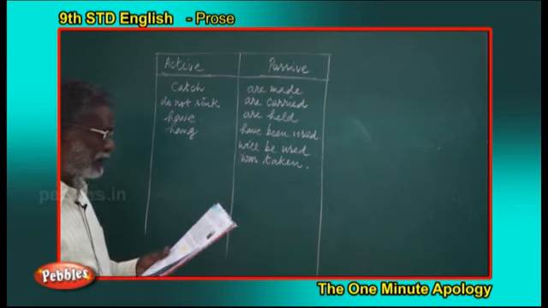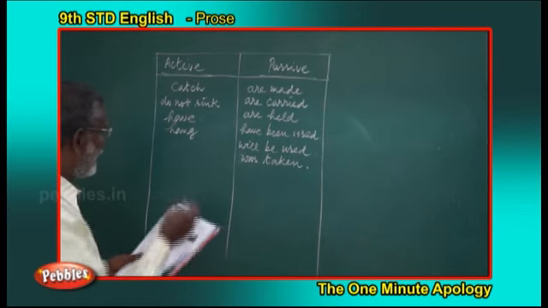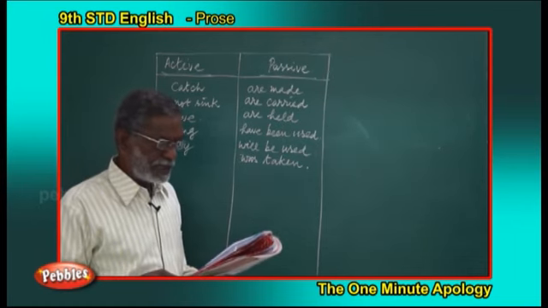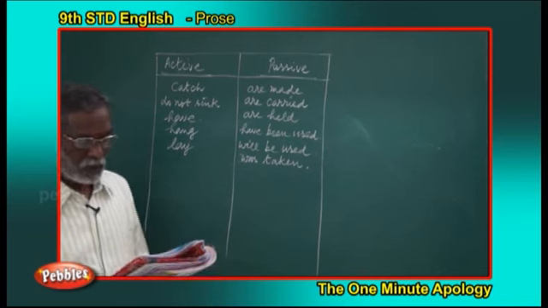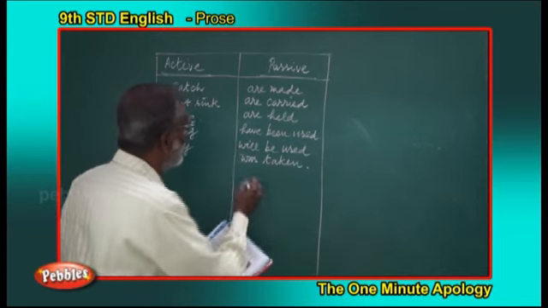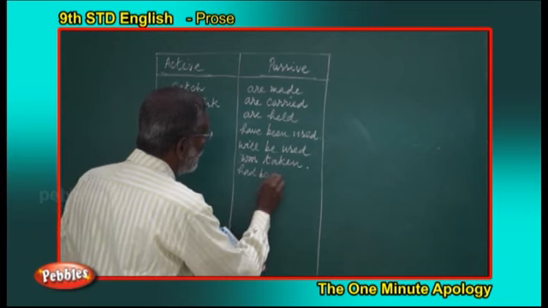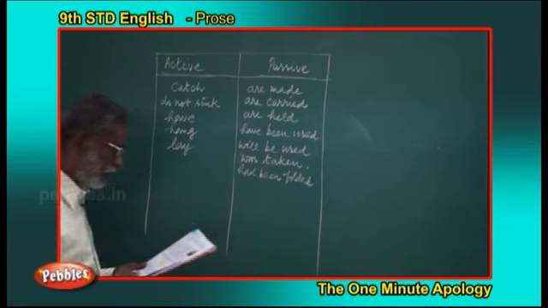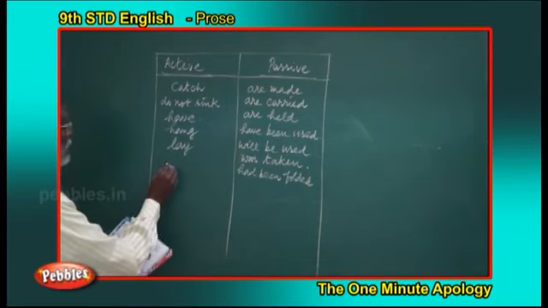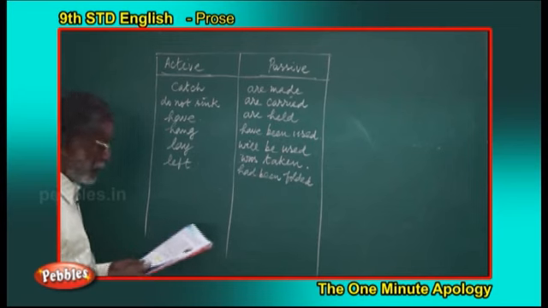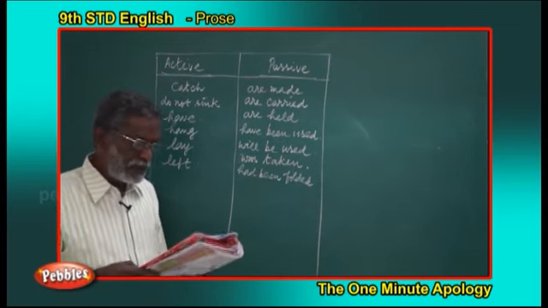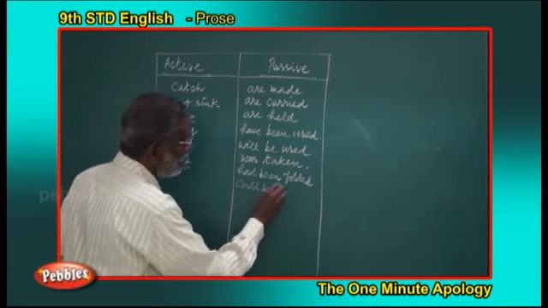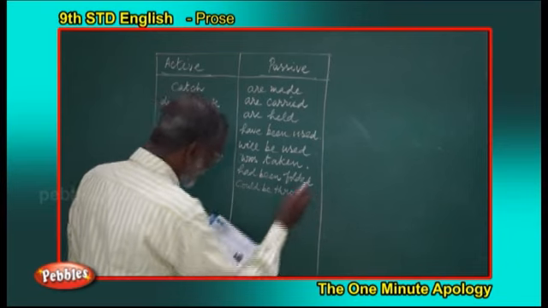The long net lay in the bottom of the boat. Lay is in the active form. It had been folded carefully before the boat left the shore. Had been folded is in the passive form. And the boat left the shore, it is active. So that it could be thrown. After could there is be, and the third part is used here, so it is passive.